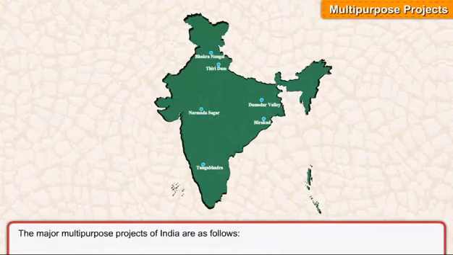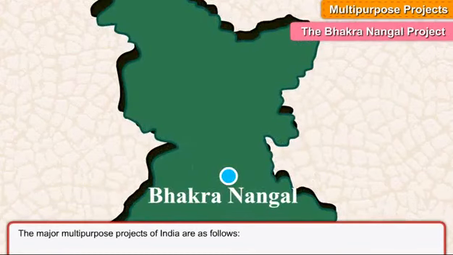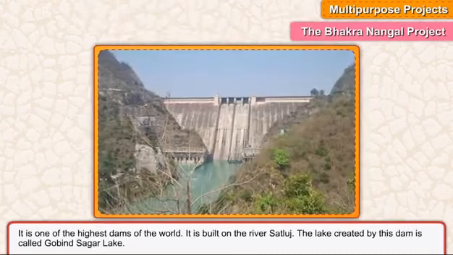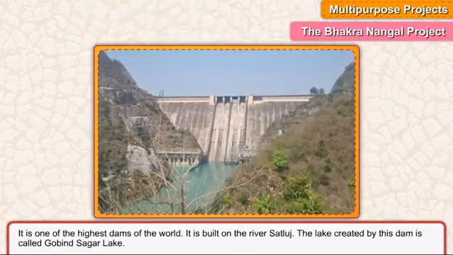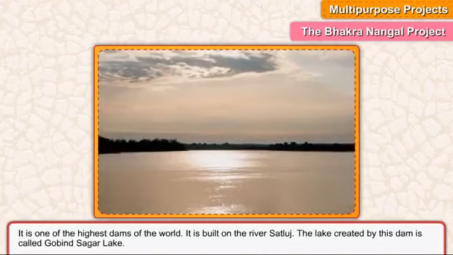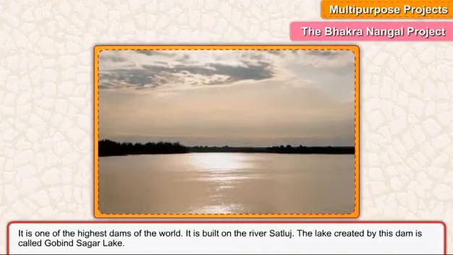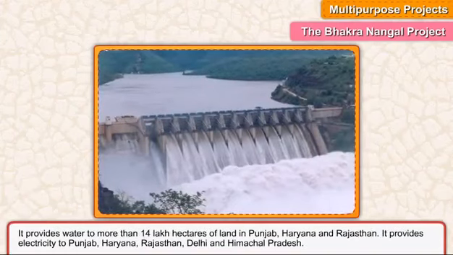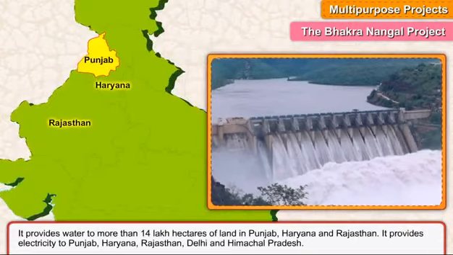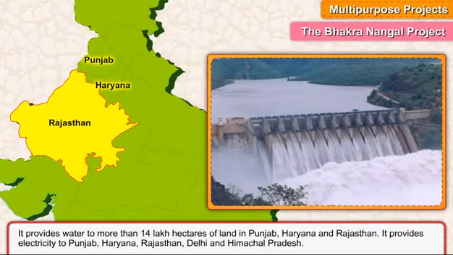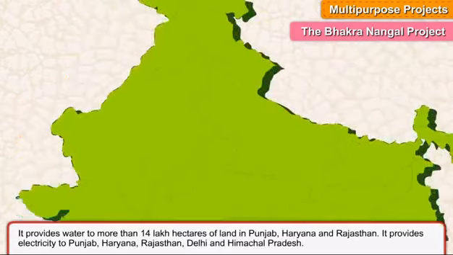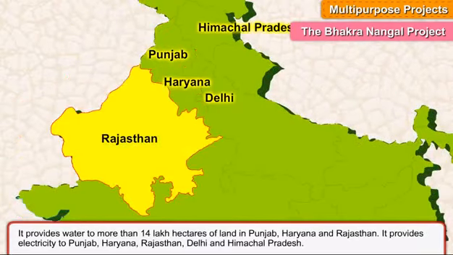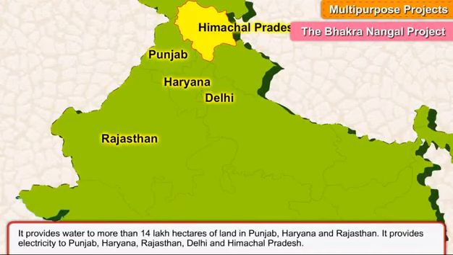Multipurpose projects. The major multipurpose projects of India are as follows. The Bhakra Nangal project is one of the highest dams of the world. It is built on the river Satluj. The lake created by this dam is called Gobind Sagar Lake. It provides water to more than 14 lakh hectares of land in Punjab, Haryana and Rajasthan. It provides electricity to Punjab, Haryana, Rajasthan, Delhi and Himachal Pradesh.